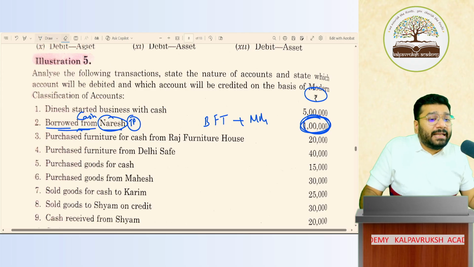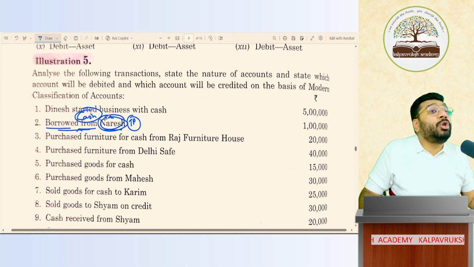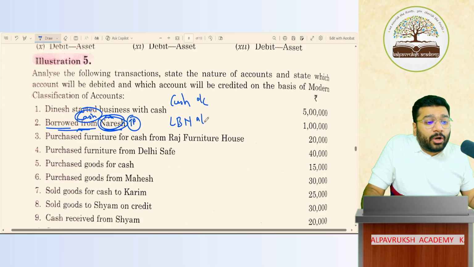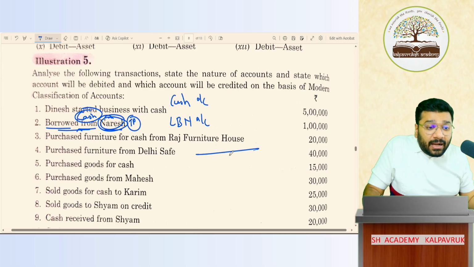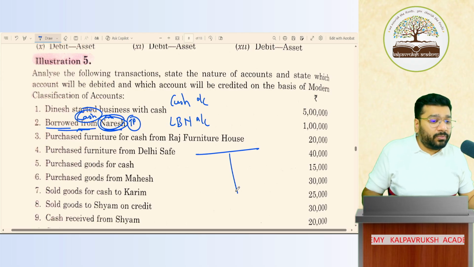Now tell me, people, in this business financial transaction, how many accounts are involved? One is the cash account. Second is loan by Naresh. Got it, not got it? So one is the cash account. Second is the loan by Naresh account, LBN. These are the ledger names. In the books I'll open two accounts: one is the cash account, second is the loan by Naresh account.